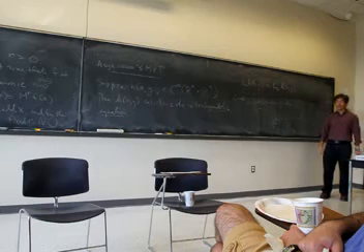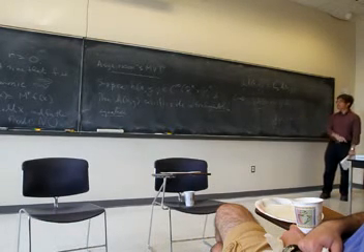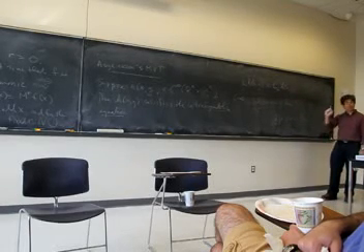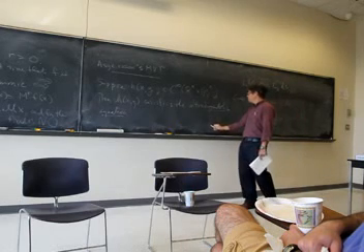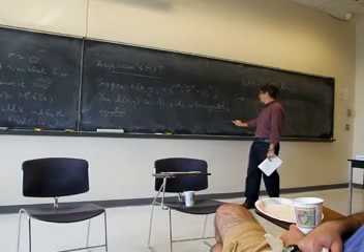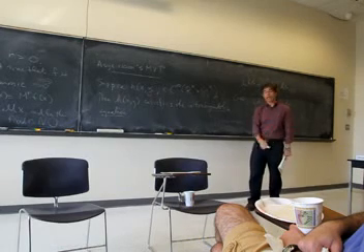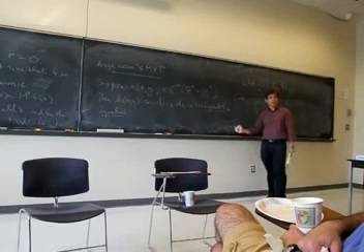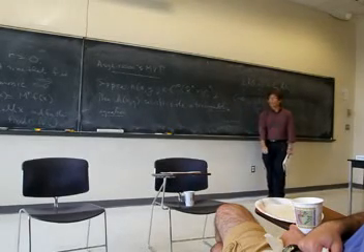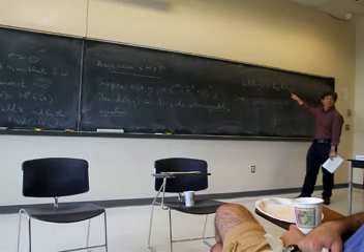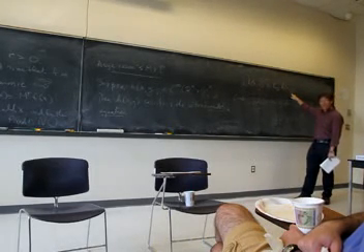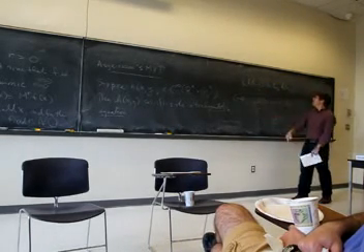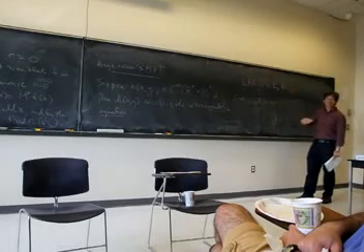In any case, it's not hard to see that this generalizes the mean value property of harmonic functions. Why? Because if f is harmonic, then you can always define a function of 2n arguments by letting h of xy be equal to f of x. So h of xy doesn't really depend on the y coordinate. Then, of course, this equation is going to be satisfied. Because f is harmonic, the Laplacian with respect to x of this is just the Laplacian of f, which is 0. And the Laplacian with respect to y is 0 because h doesn't really depend on the y coordinates.